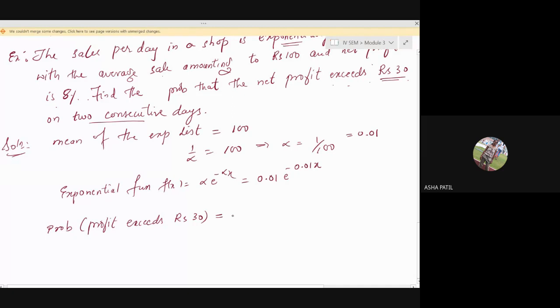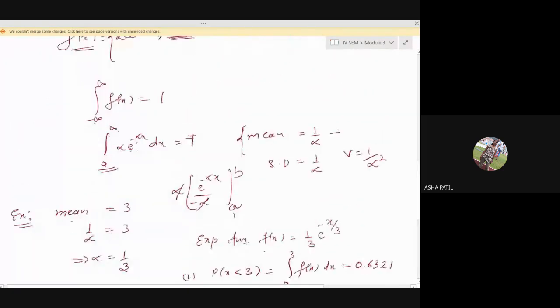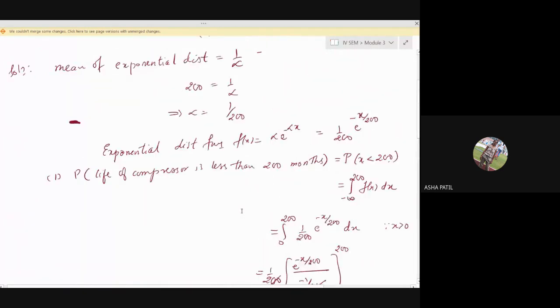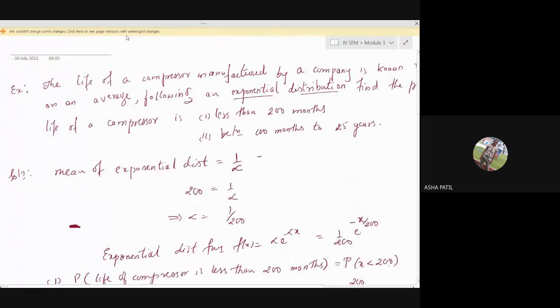I'll go to the previous question. See, what they have given is the average life of a compressor, 200 months, right?